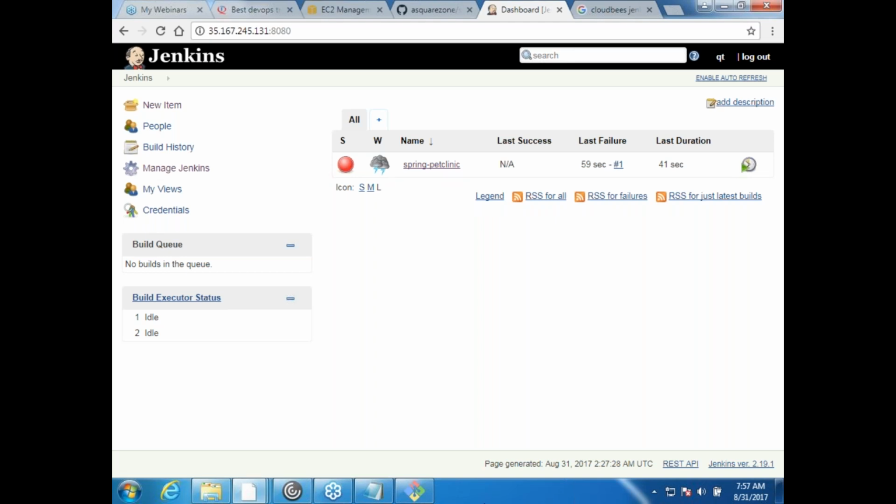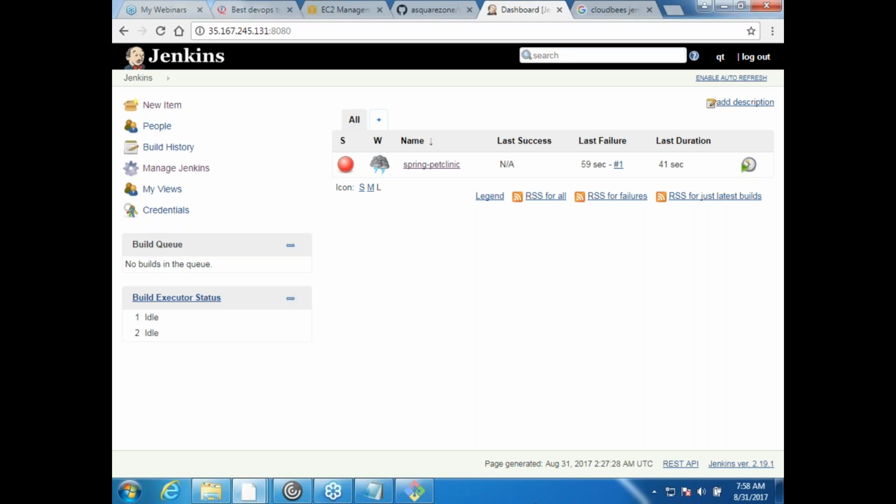Or the other one is the W button, which is weather over there. It says it is cloudy, thunderstorms. But slowly, when your build succeeds, it would become shiny. On a sunny day you would see a sun over there. So a sun means all the recent builds have passed. Completely cloudy with no sun appearing means all the builds have failed. Somewhere in between you might see a sun and clouds, which means some builds have failed and some have passed. That is the only way to find it out.